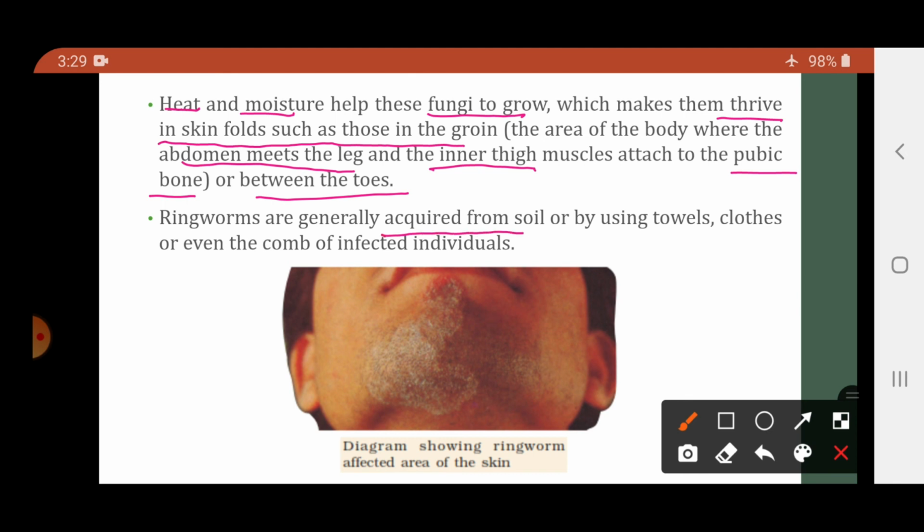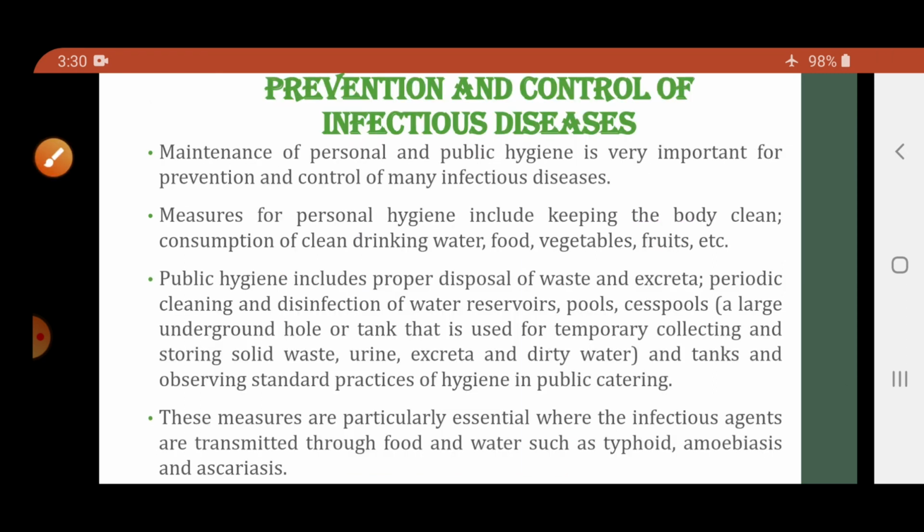Ringworms are acquired from the soil or by using the towels, clothes or even the comb of an infected individual. So basically these fungi can be acquired from the soil or by using materials like towels, clothes or a comb of an infected individual. See students, here you can see a diagram where a person's skin is affected by ringworm. These are the dry scaly lesions which are found on the face of this particular person.